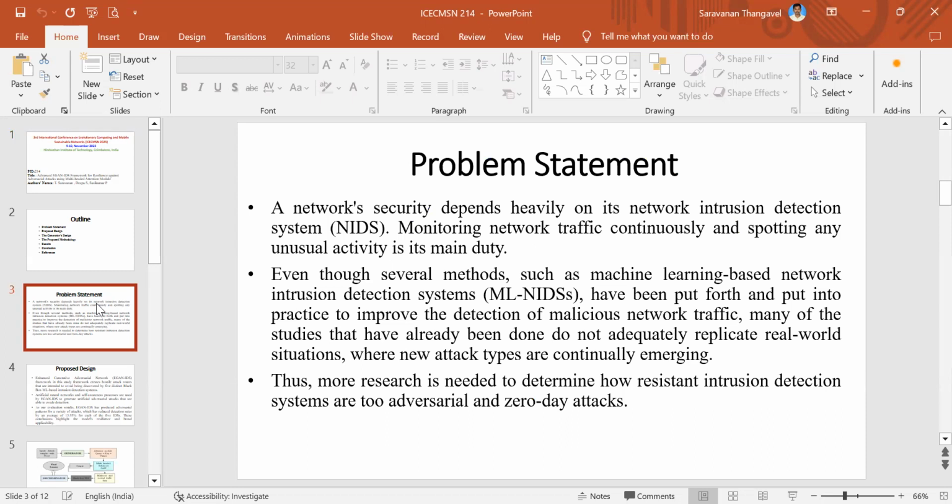Even though several methods such as machine learning based intrusion detection systems have been put forth and put into practice to improve the detection of malicious network traffic, many of the studies that have already been done do not adequately replicate real world situations where new attack types are continuously emerging. Thus, more research is needed to determine how resistant intrusion detection systems are to adversarial and zero-day attacks. This is our problem statement.